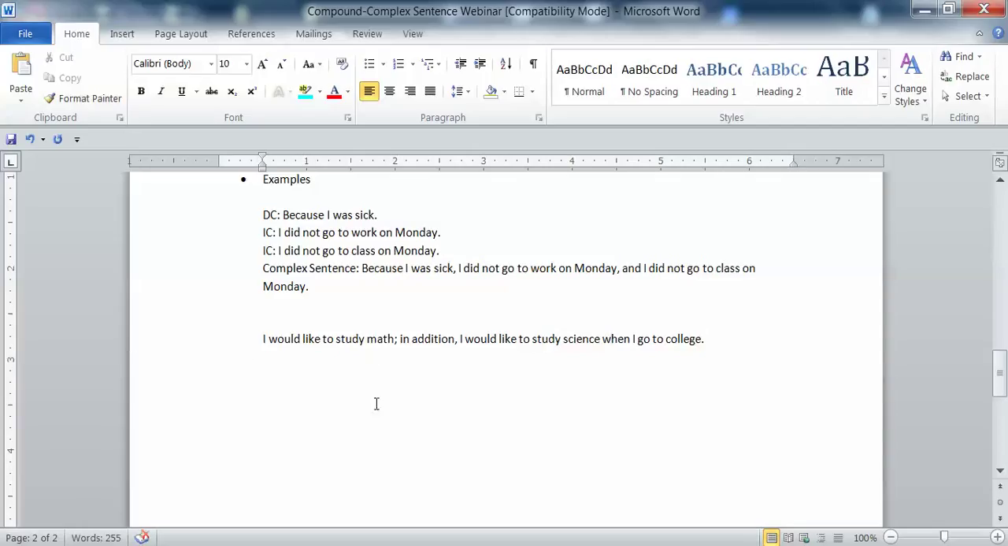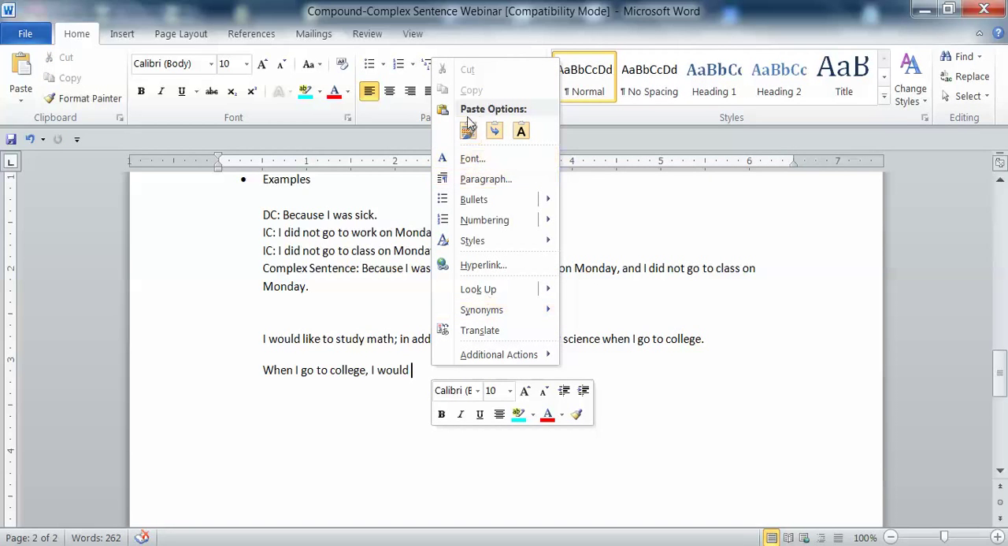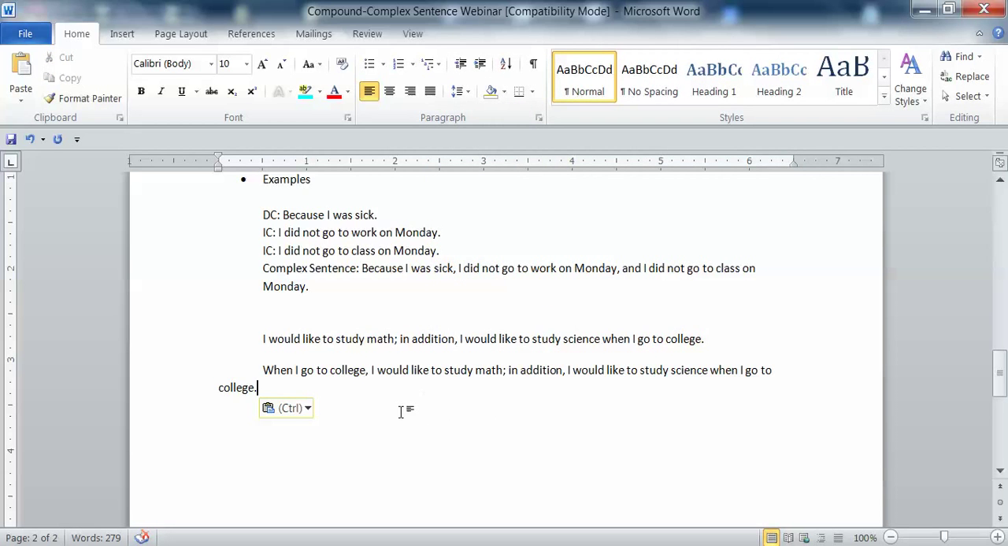Or I could say, when I go to college, comma, I would like to study math, semicolon, in addition, comma, I would like to study science. Okay? And I'm going to get rid of that when I go to college because I've already placed that at the beginning. So there's another example for you.